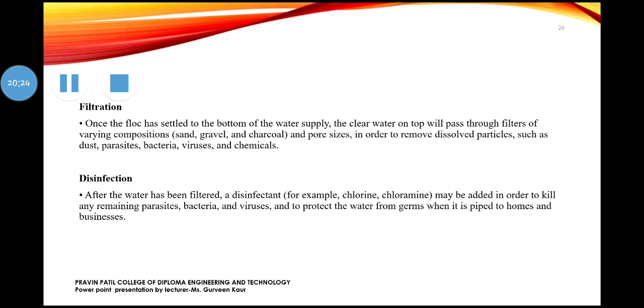So in this, what happens, once the flock settles down at the bottom level, the clear water will be visible on the top. So this water will pass through the filtration process. The filtration process includes different types of compounds and composition like sand, gravel, charcoal.